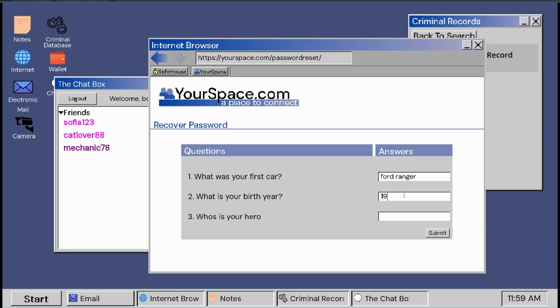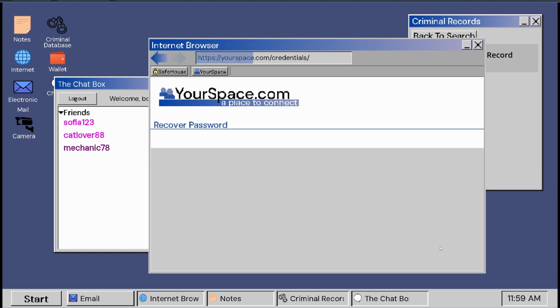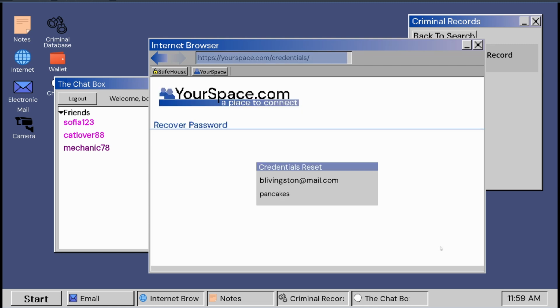But I'm also going to implement as much copy and pasting as possible in the future as well, so you don't have to type all of this. And then his hero was dad. So we'll submit. That was all correct. If not, there was just an error message that would come up and say one or more security questions is incorrect. You get as many chances as possible, obviously. Well, look, his password right here, we've got it. It is pancakes. So we can go ahead and copy that.